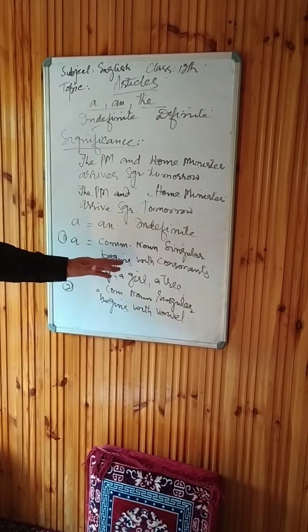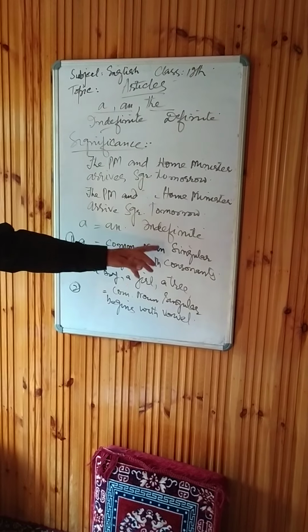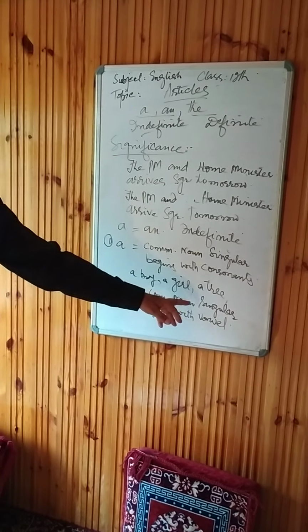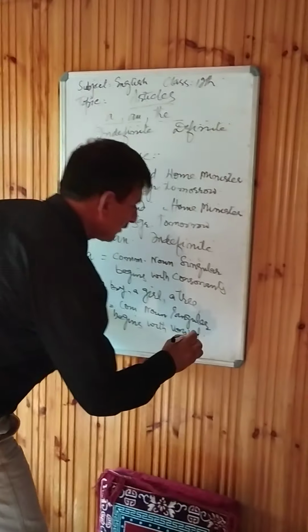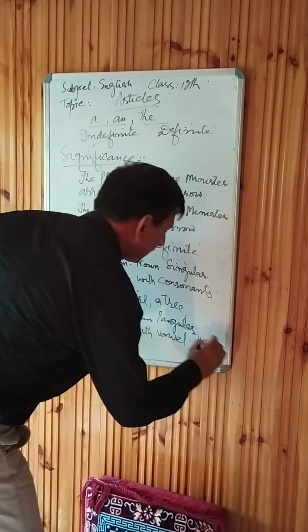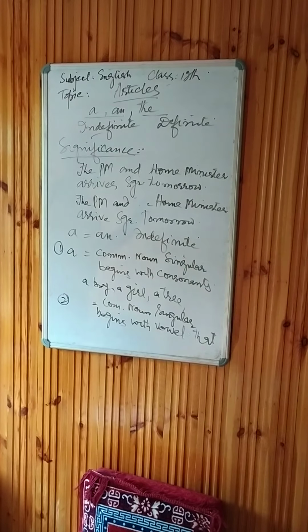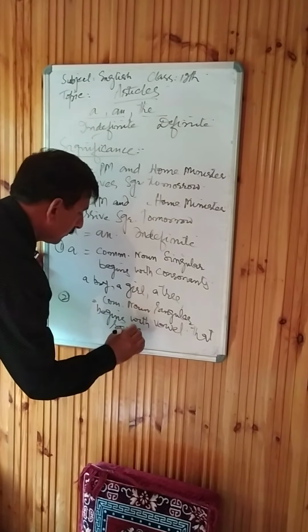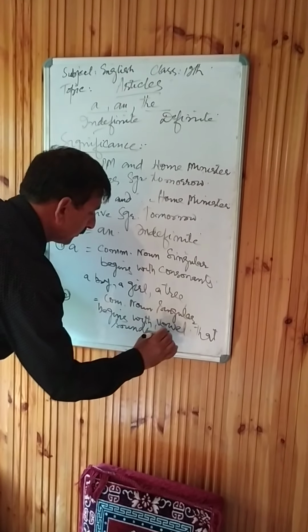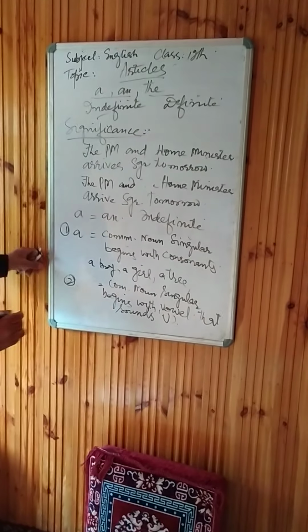Here is the difference. The first begins with a consonant, but this begins with a vowel sound. There is an exception, where the sound of the vowel should be U.